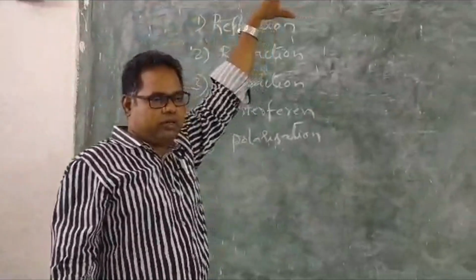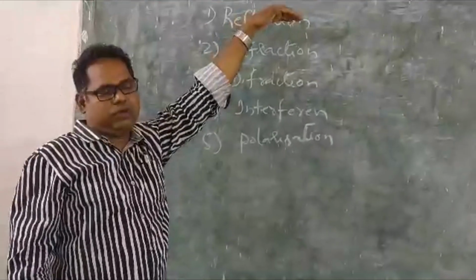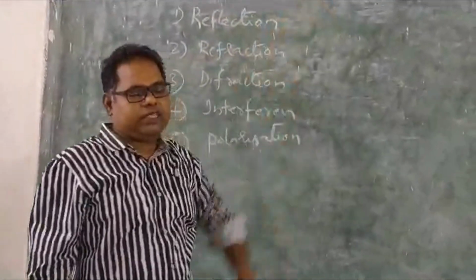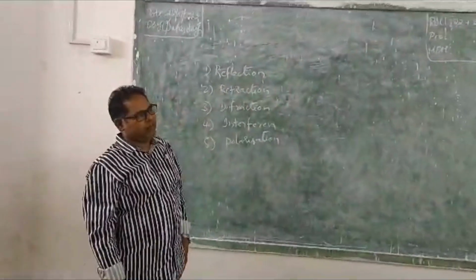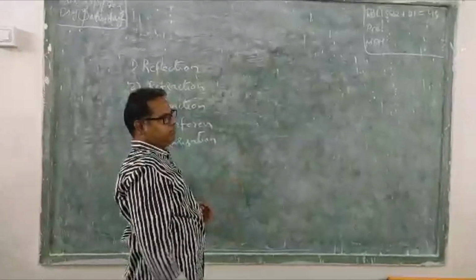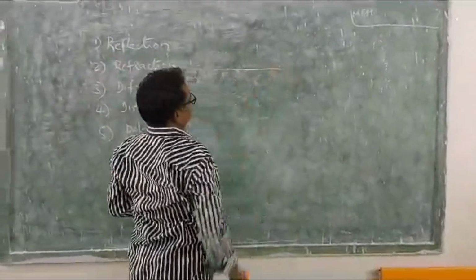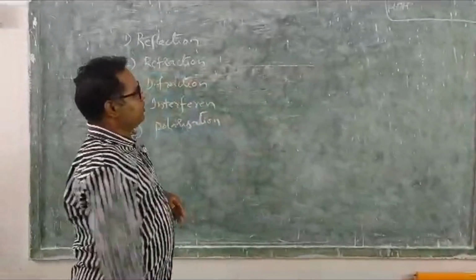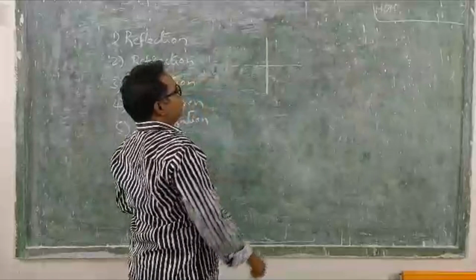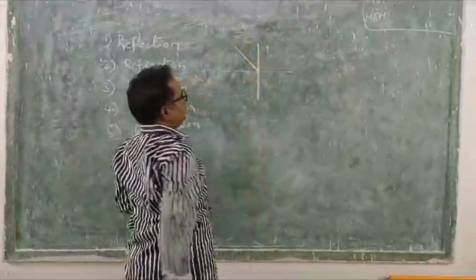I also will discuss about the reflection in one example. And what is the definition of reflection? For example, you say that is a source of light. This is a plane surface. This is the normal to the plane surface, and one light ray is incident on the point on the surface, bouncing back of light.